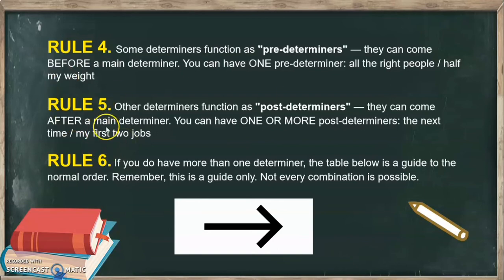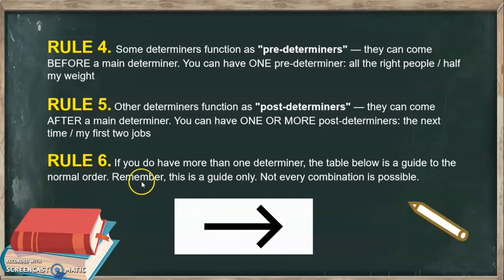However, we learned from our previous episode that first is an ordinal number, while 2 is a cardinal number. Do you remember? So it's possible to have one or more post determiners. Post means after the main determiner. Pre means before our main determiner.